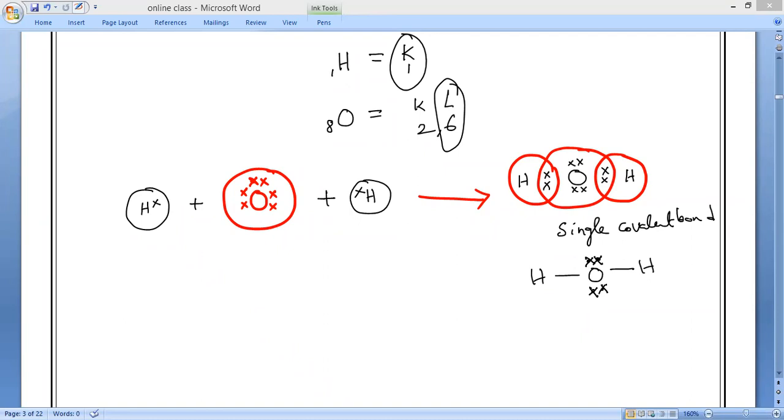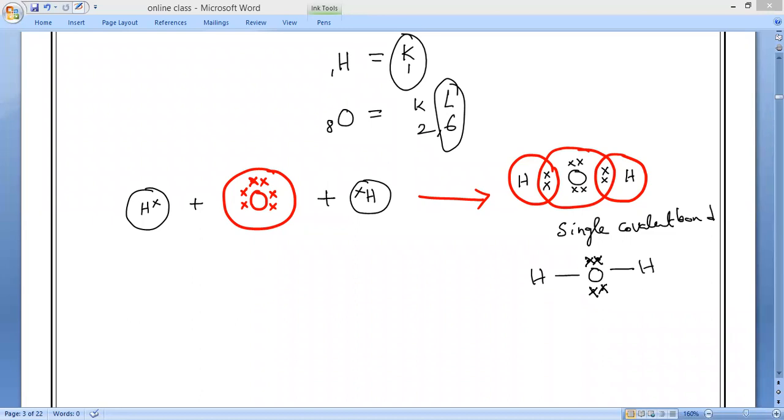But if you want, the electron shared by one atom you can take as a cross, and the other atom's you must take as a dot. So your choice, whatever is convenient for you, but follow only one method so that no confusion occurs anywhere.